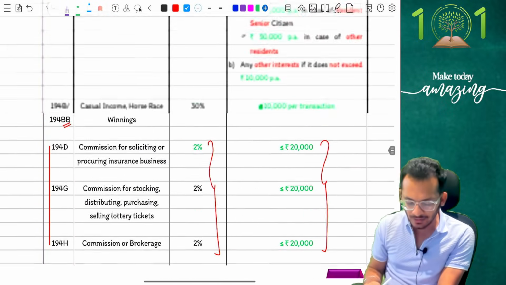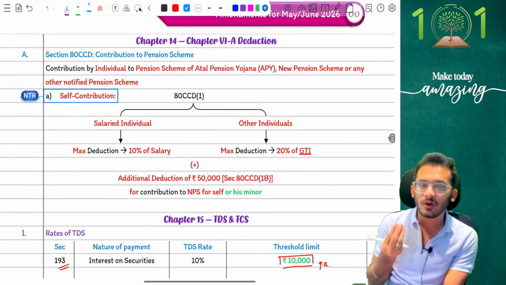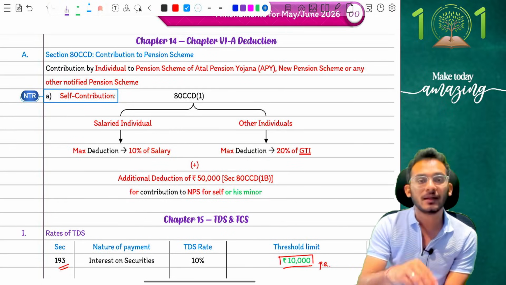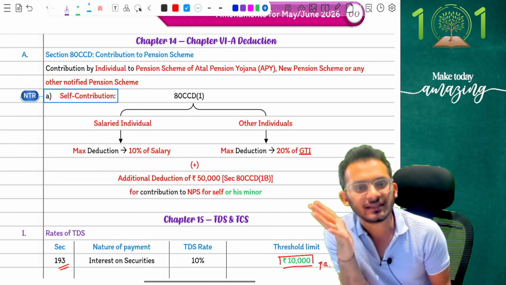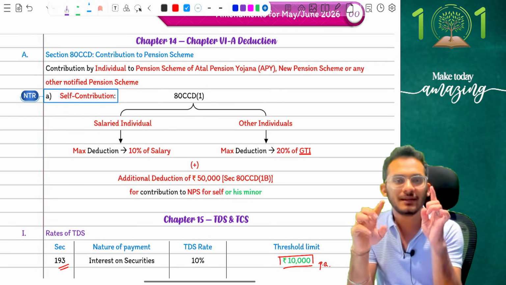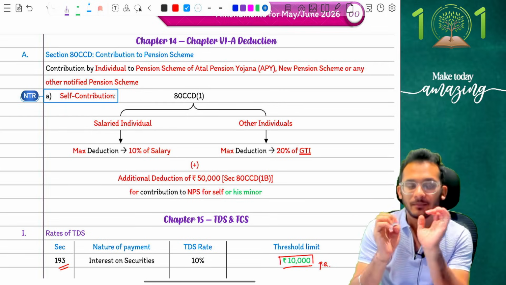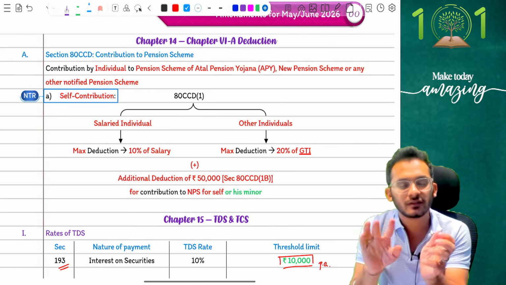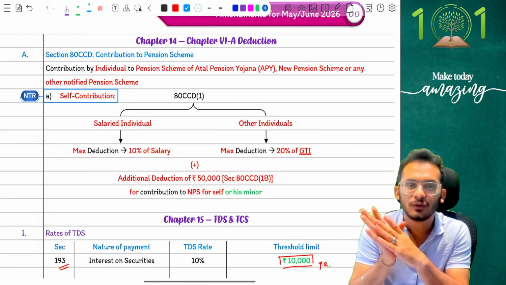One I'm taking you back to is chapter 6A. A very, very small amendment in your chapter 6A. Nothing important, but I'm just clarifying this to you. The small amendment in chapter 6A says, if you're going to go for the NPS scheme, there were two things. In the NPS scheme, one, you can self-contribute for yourself, and second, the employer can contribute on your behalf.